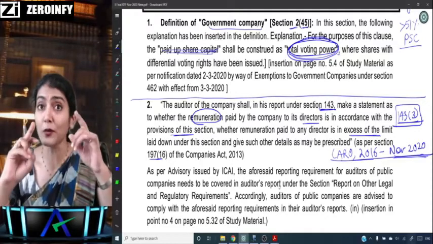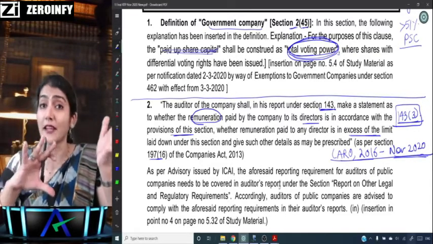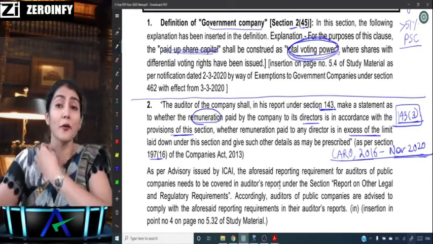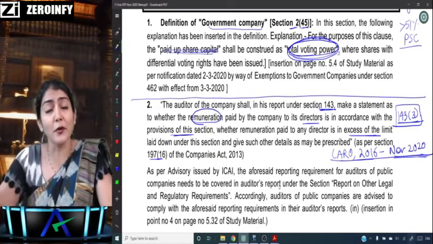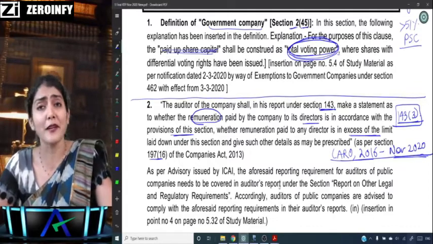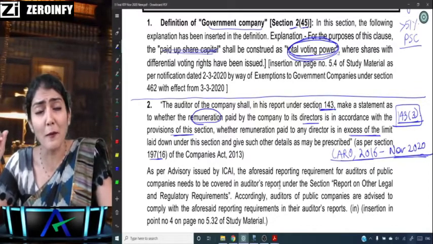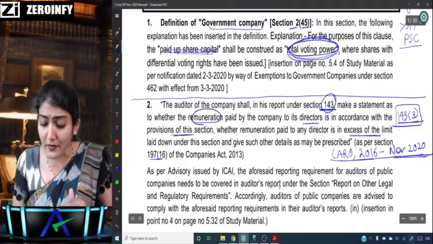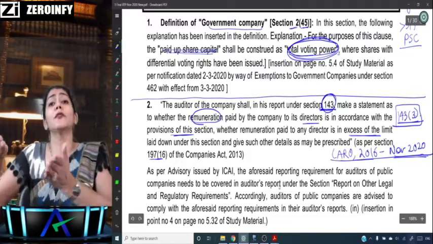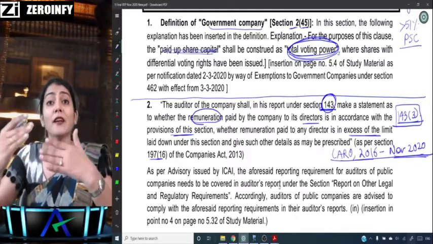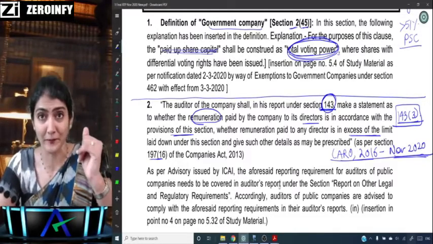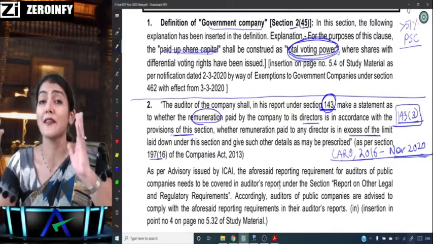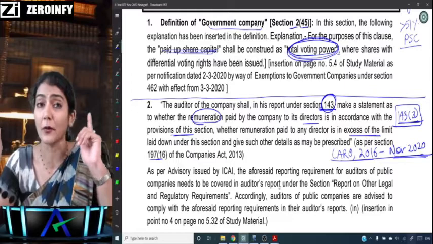So in CARO 2016 it is there in clause 11, but if you see CARO 2020, the later CARO which has come, there is no managerial remuneration clause. Why is there no managerial remuneration clause over there? Because it is said that it is now coming under the reporting of 143, so there is no need to report it under CARO. It becomes overlapping of reporting, not double reporting. So it was there in CARO 2016, but it is not there, and no reporting is required under CARO 2020.